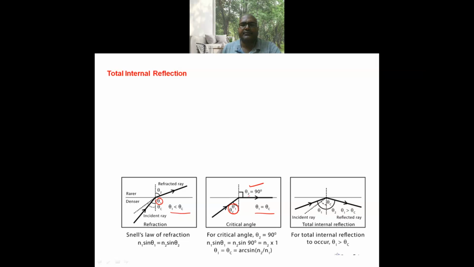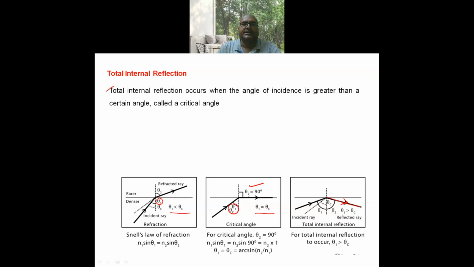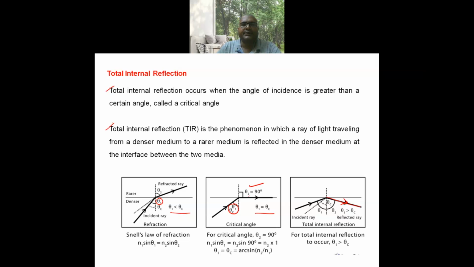And when the incident angle is increased beyond the critical angle, the ray will be reflected into the same medium, and this concept is called total internal reflection. Here total internal reflection occurs when the angle of incidence is greater than a certain angle, that is called critical angle. And the total internal reflection is a phenomenon in which a ray of light traveling from a denser medium to a rarer medium is reflected in the denser medium at the interface between the two media.